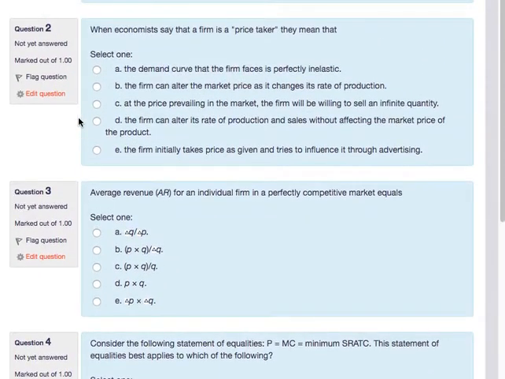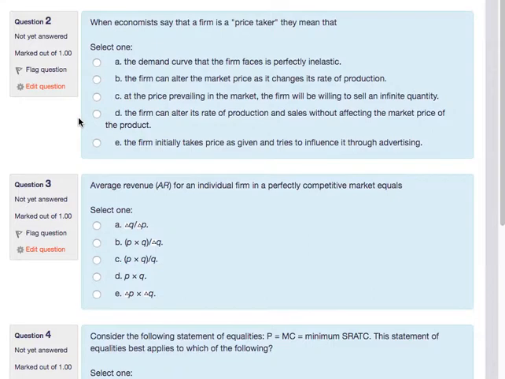So moving on to the next question. When economists say that a firm is a price taker, and it's a word I used for the previous question, what we mean by that is, let's look at the answers. The demand curve that the firm faces is perfectly inelastic. Actually, the demand curve here, when we have this two graph diagram for perfect competition, the demand curve that a typical firm faces is actually flat, and flat is actually perfectly elastic. So this is a wrong answer.